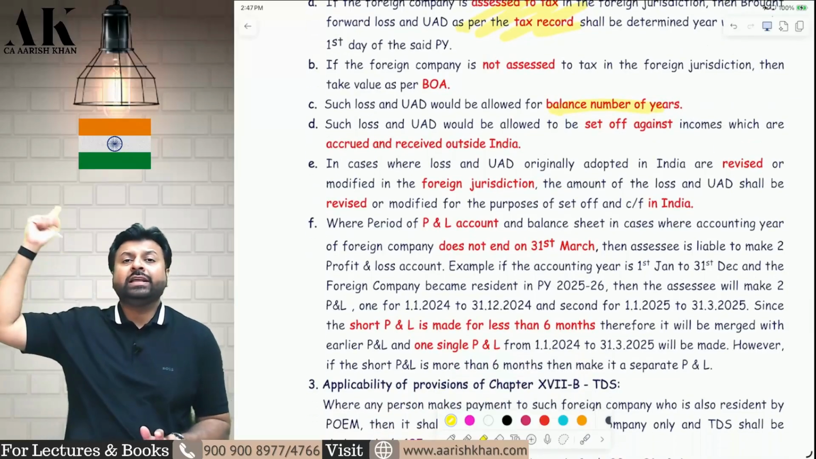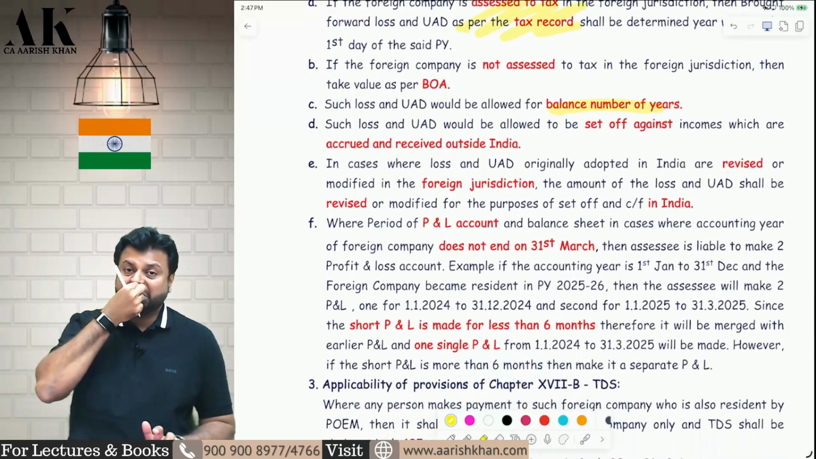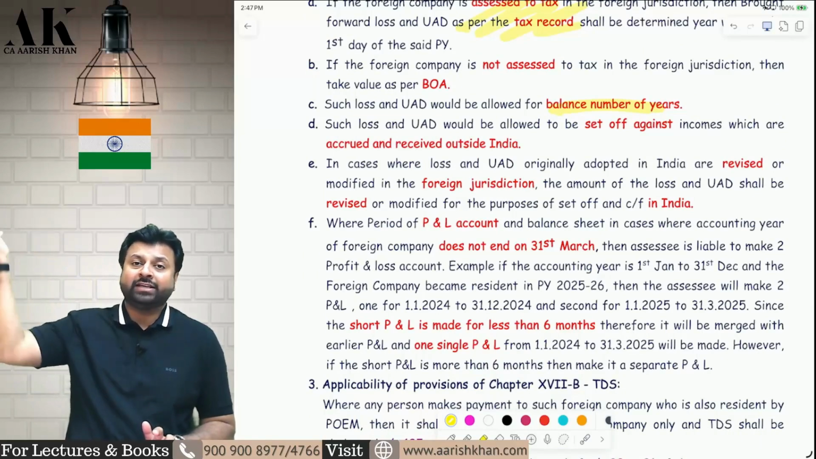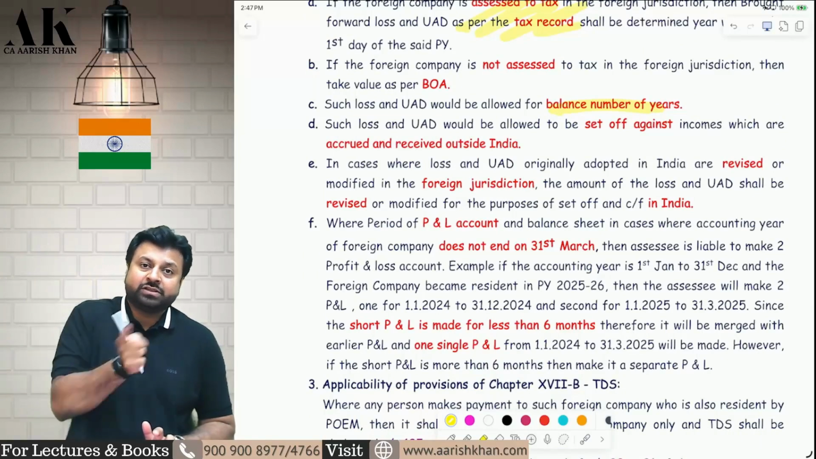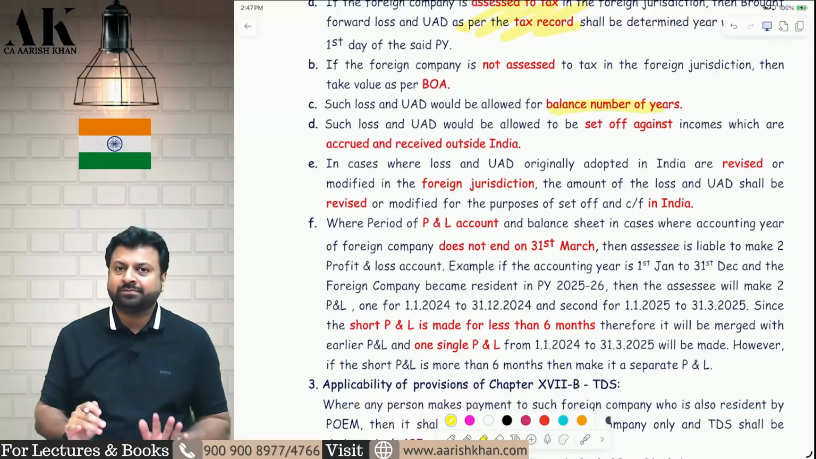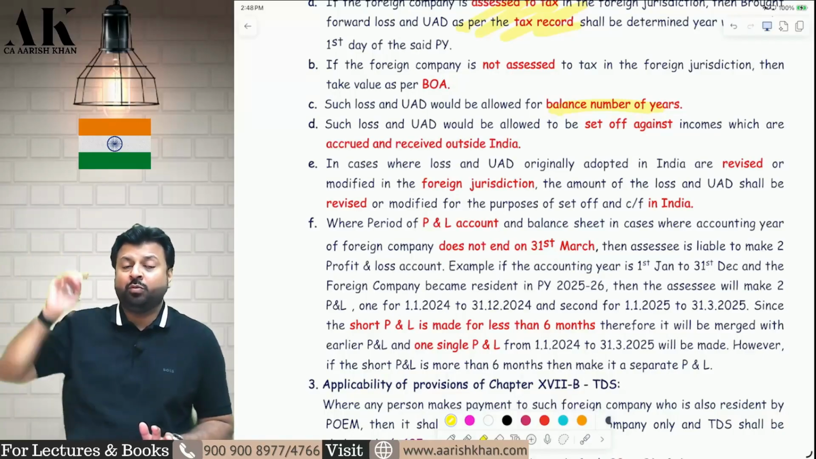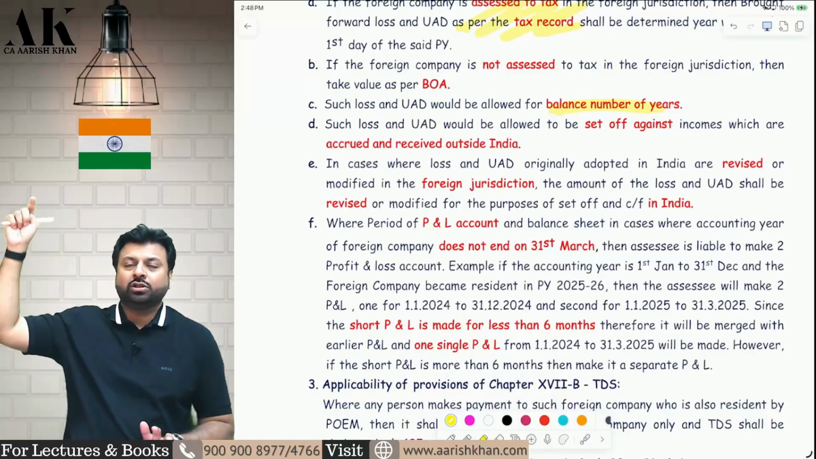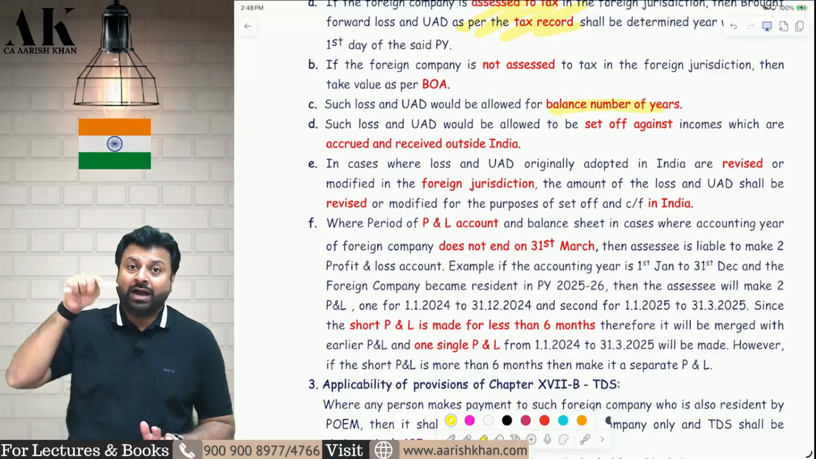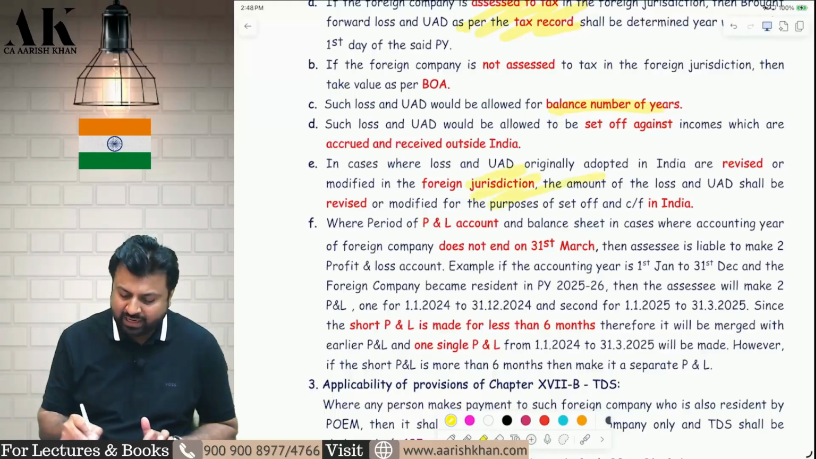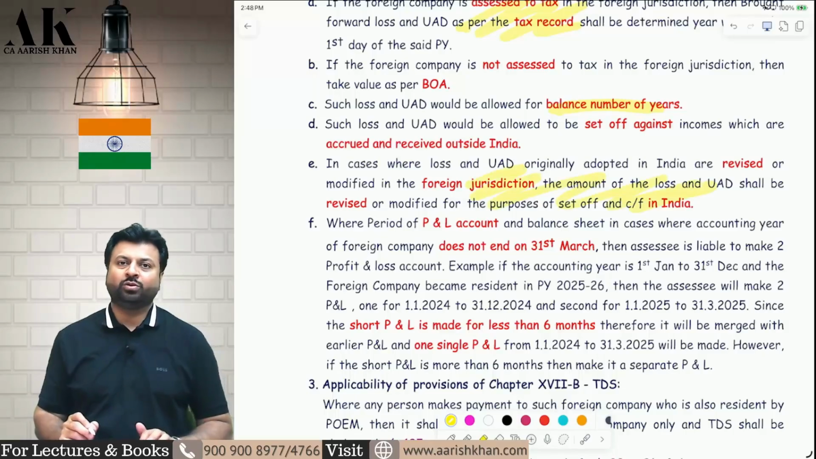Next, what if in the foreign country such losses are revised later on by the foreign tax jurisdiction? Suppose today the loss which we are carrying forward in India is 10 lakh rupees. Now suppose in future there is something like income escaping assessment which has reopened in the foreign country. So in that case the loss has been reduced to 7 lakh. So I also have to change the losses in India according to that. I hope it is clear to all of you.